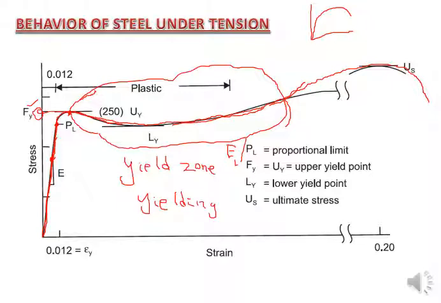The first peak, as I have told you, corresponds to the yield strength. This yield strength, in KSI units, is called the grade of the steel. If it is a 40 grade steel, the yield strength will be 40 KSI. So on the vertical axis you will get 40 KSI for Fy, and this will be the grade of the steel. If it is 60 or 80, this will correspondingly increase. The ultimate strength will be much larger compared to that, and finally you get the rupture, the final failure.